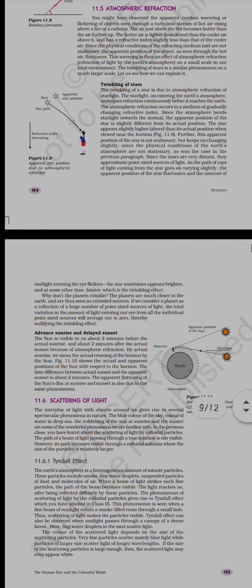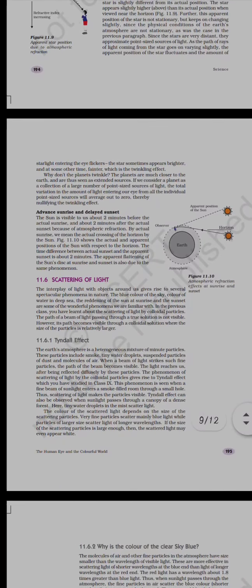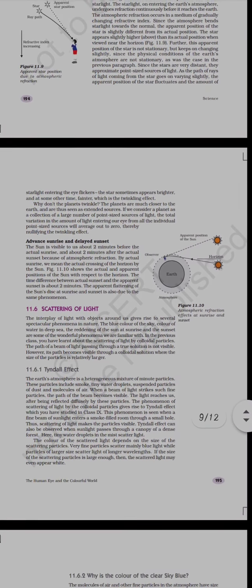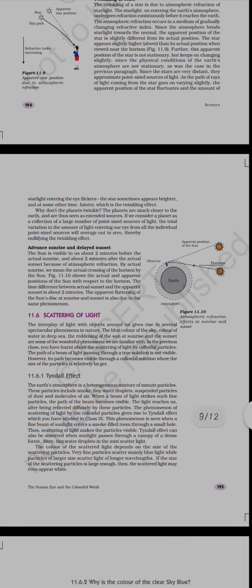In the next class we will see the scattering of light, but let me tell you what it is. Scattering is when light rays split up into different lights. When a light ray moves from one medium to another, like in a true solution, which you learned in 9th class chemistry, the path of the light ray is not visible.